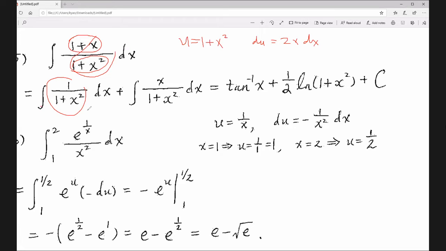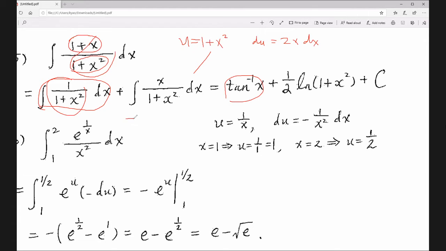Now for the first part, the antiderivative is very easy. That's inverse tan, right? Inverse tan. And for the second part, you can use this method, right? To handle the second part. See, this is x dx, this is x dx, right? So the answer is this. Let me do it, why this is this, okay? Because I want to show you the steps.